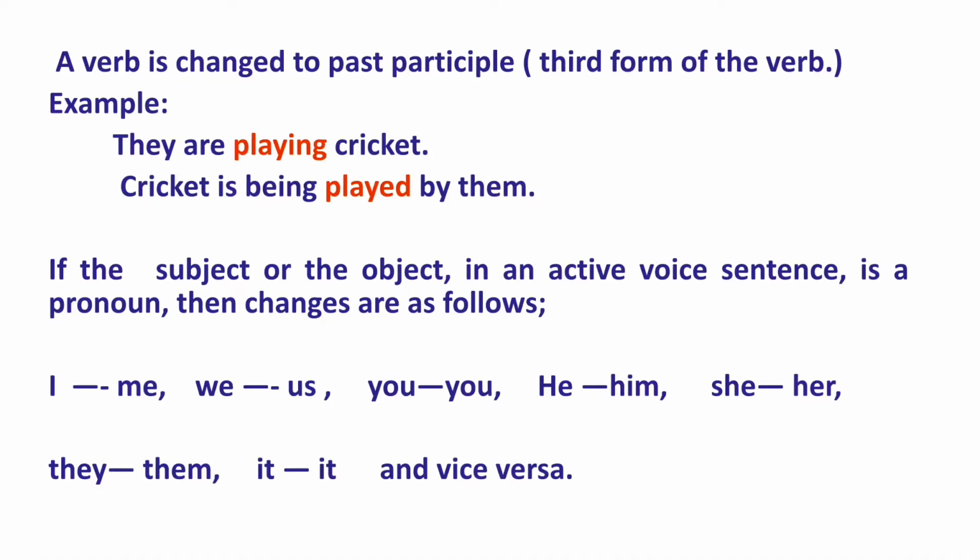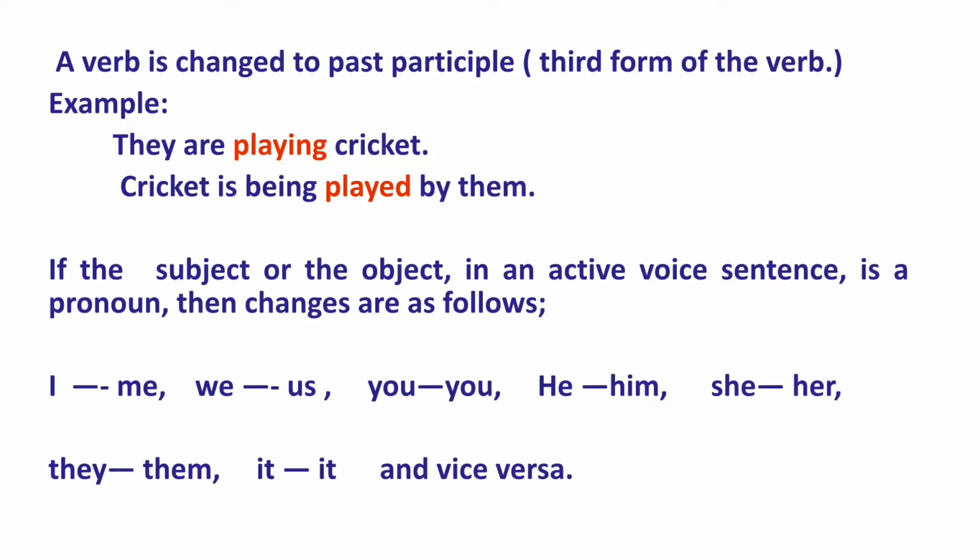And as it is present continuous tense, we used being with helping verb is. In all the continuous tenses, being is used with the helping verbs of that particular tense. Next important rule to know is, if the subject or the object in an active voice sentence is a pronoun, then changes are as follows.